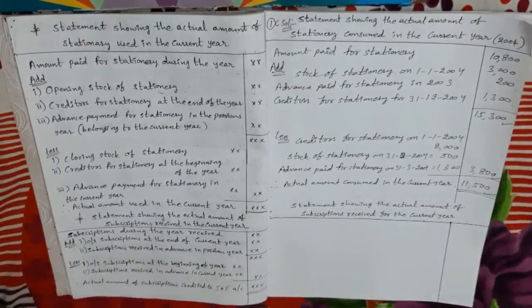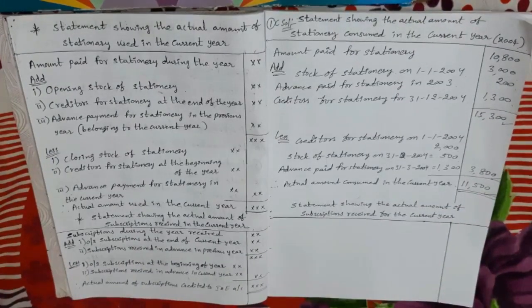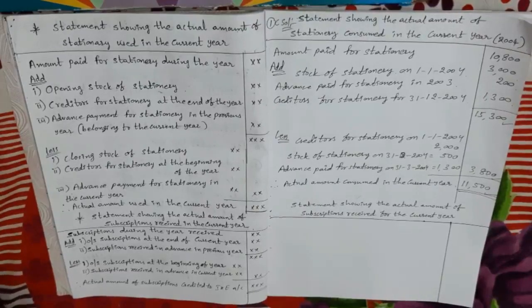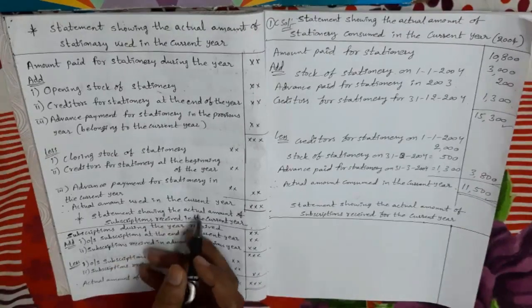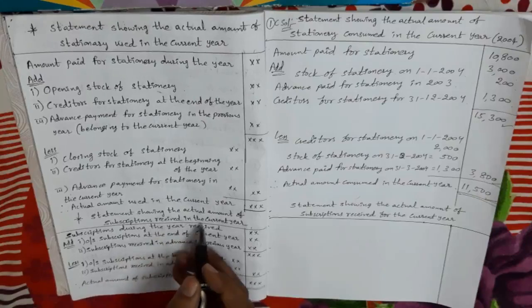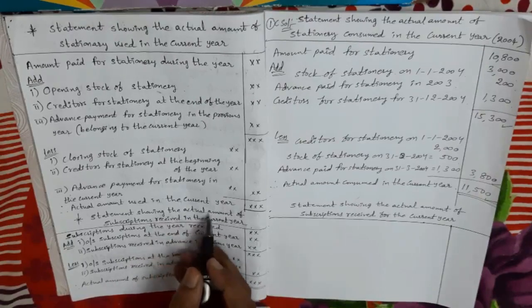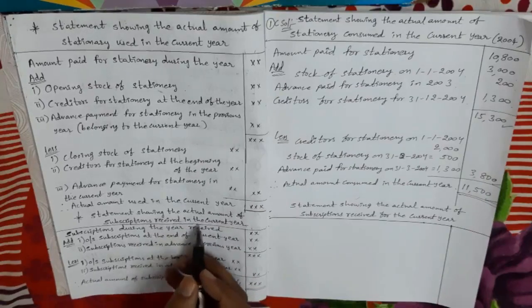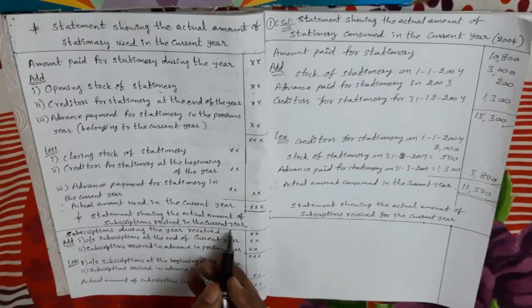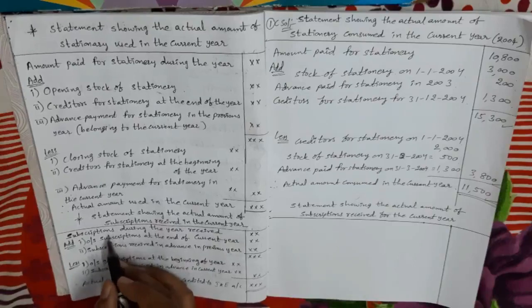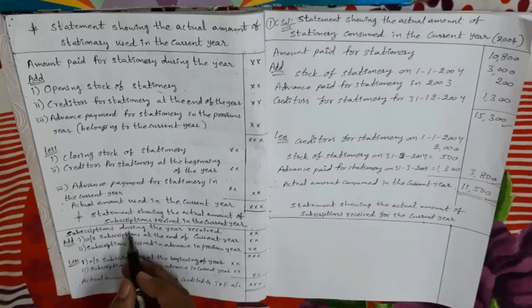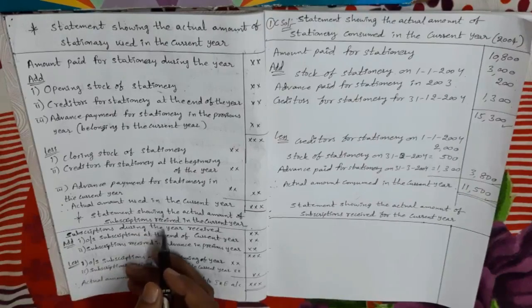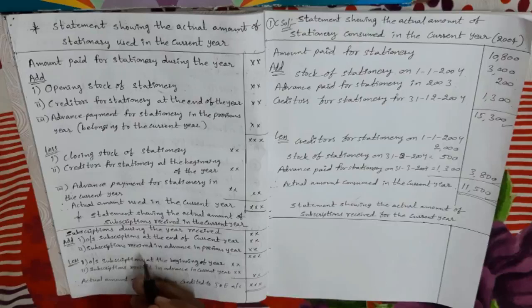Okay, next one more short problem which is very important for 4 marks. I'm going to explain. To do that problem, you have to learn this pro forma by heart. Statement showing the actual amount of subscriptions received in the current year, present year subscription amount. First we have to take subscription received during the year. That amount we take as the first item, and to this amount we adjust the other items.